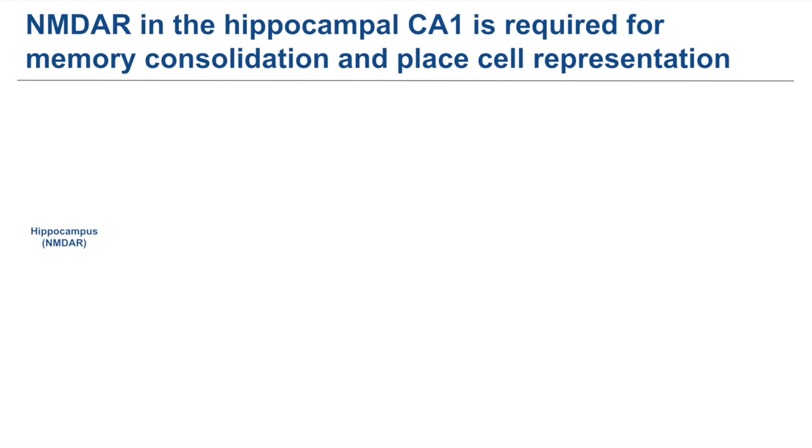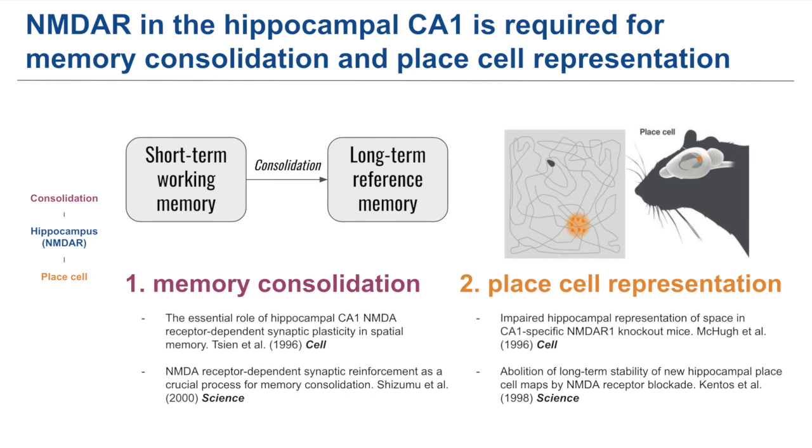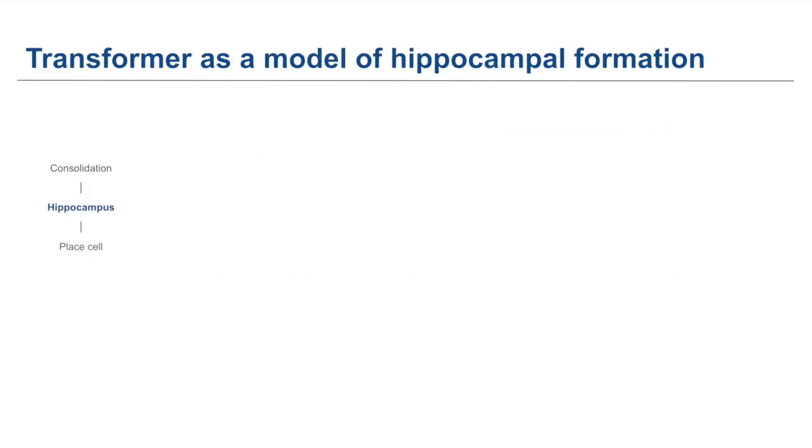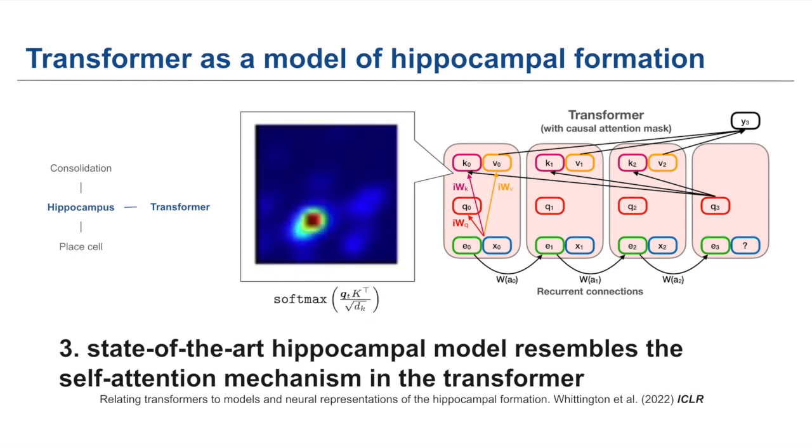Previously, NMDA receptor in the hippocampal CA1 has been shown to be important for long-term memory formation and place cell emergence, which is a spatial representation in the brain. Recently, Whittington et al. suggested transformer as a hippocampal model of spatial representation. They showed that place cells can emerge in self-attention layer during 2D navigation tasks.